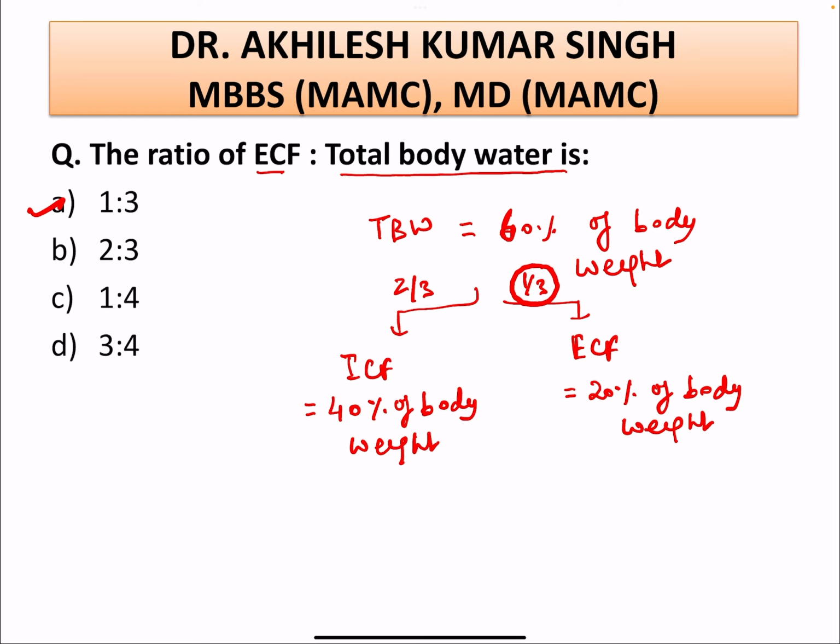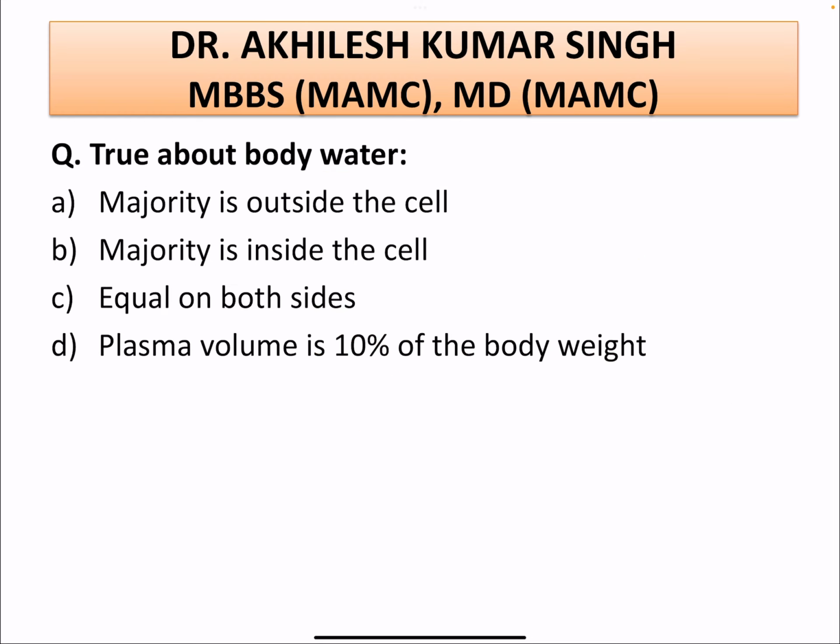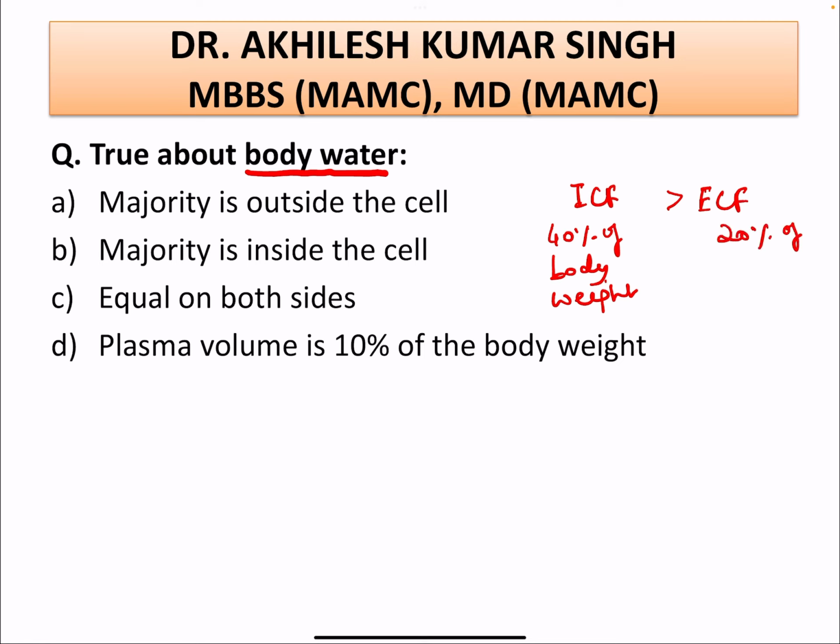Now let us look at another sample question. What is true about body water? I have told you that the intracellular fluid is more than the extracellular fluid volume. ICF is 40% of the body weight and ECF is 20% of the body weight.